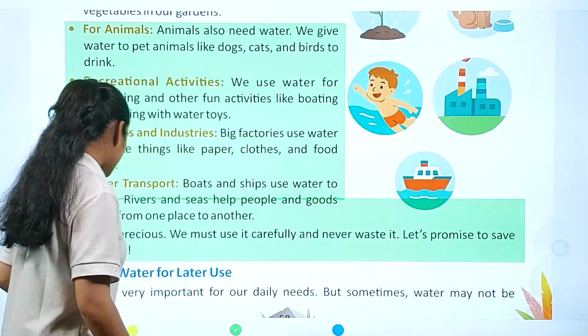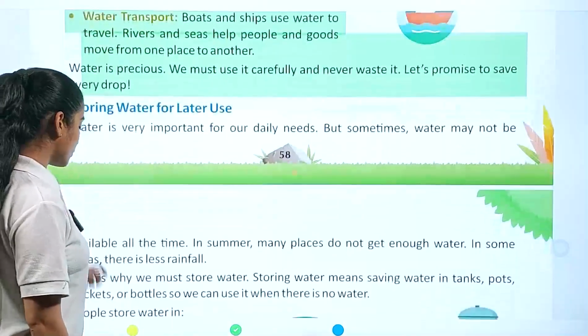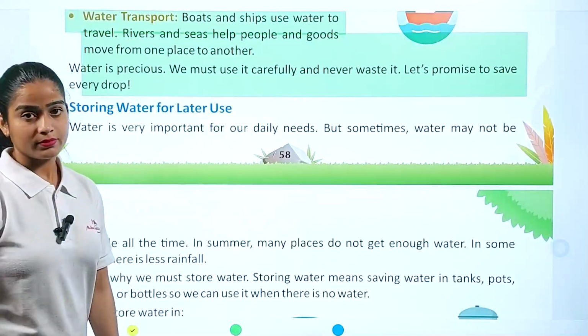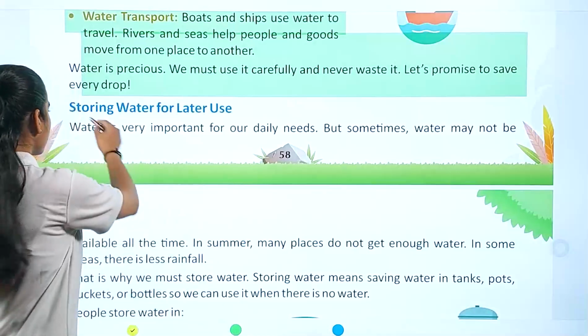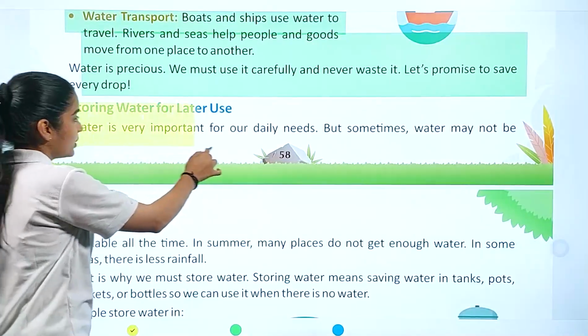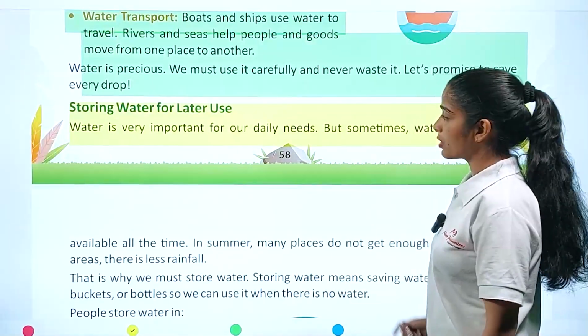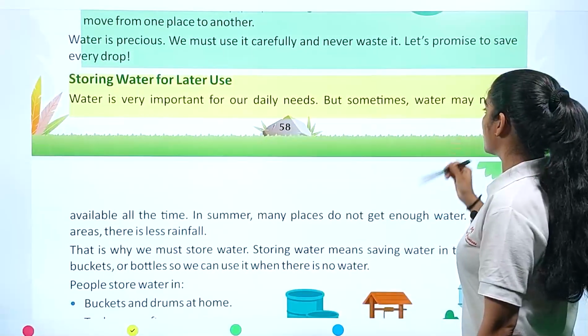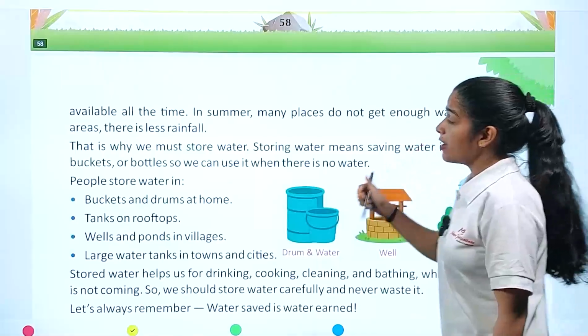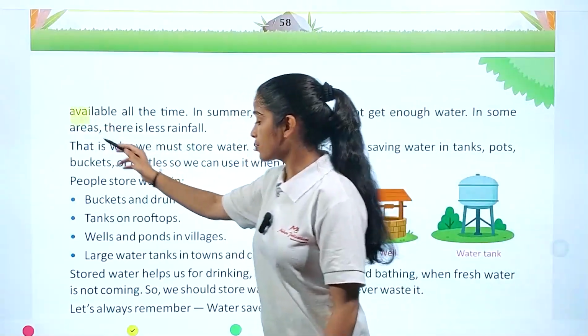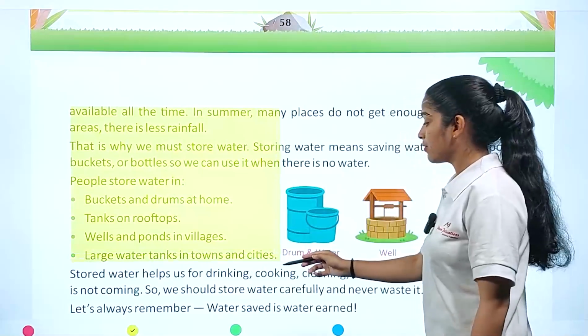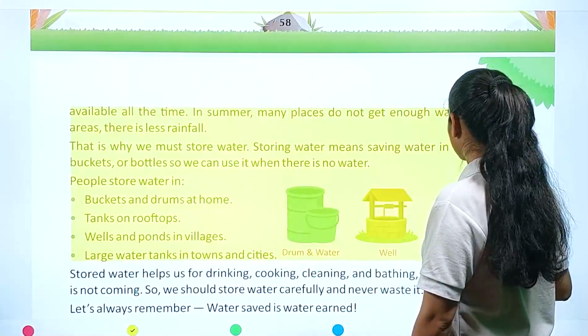The next thing: storing water for later use, because we don't know when water will not be with us. So we always keep in mind that we should have a habit of saving water for later use. Water is very important for our daily needs, but sometimes water may not be available all the time. So at that time we have to save the water with different techniques.